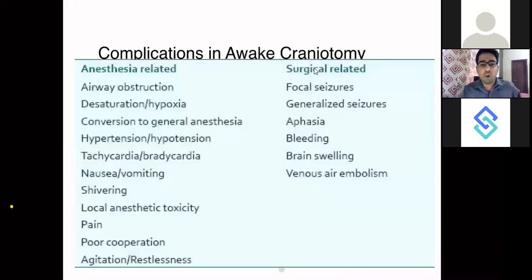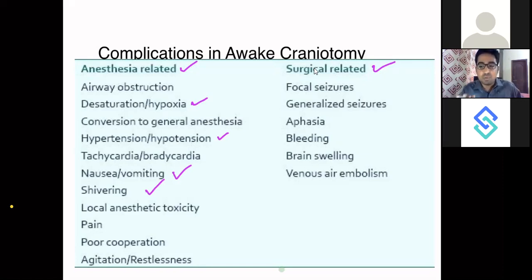Now, what kind of complication can you expect during awake craniotomy? So they can be anesthesia related complications and surgery related complications. These are typical complications which usually happen in general anesthesia surgeries also, but specifically desaturation, hypoxia, hypotension, nausea, vomiting, shivering. So these are the things which are unique to awake surgeries which can happen and which